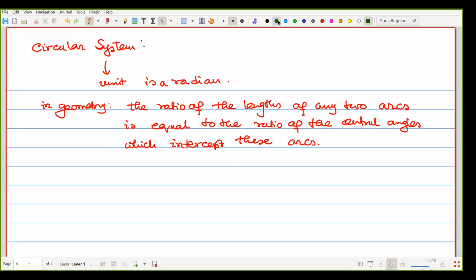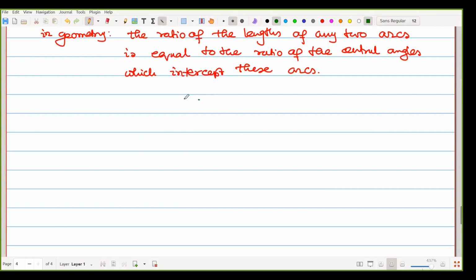Suppose we have a circle like this. That is our center point. Now we are choosing an arc. That one is the arc we are choosing here.